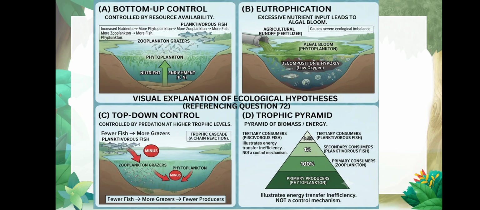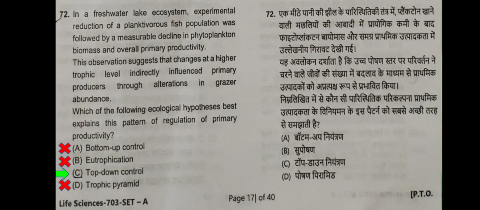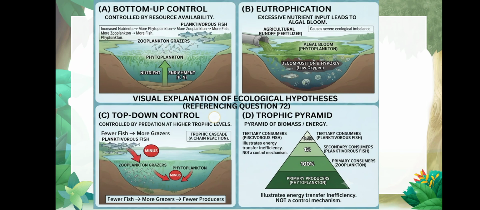So when the fishes are lowered, then the grazers become active, isn't it? Zooplankton grazers become active and the phytoplankton then decreases. So this resembles our question, and this type of control is known as top down control.